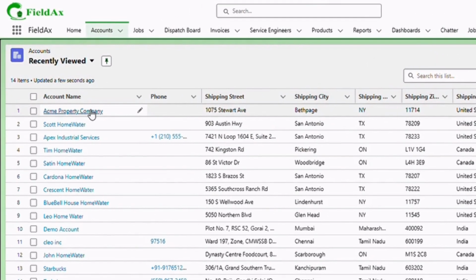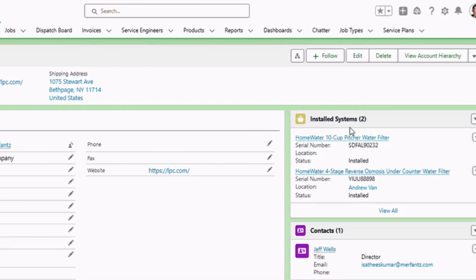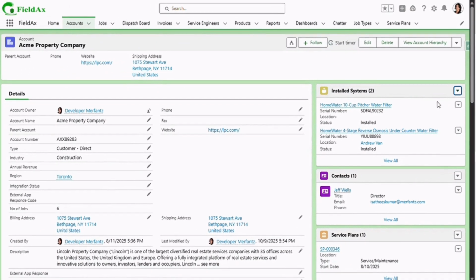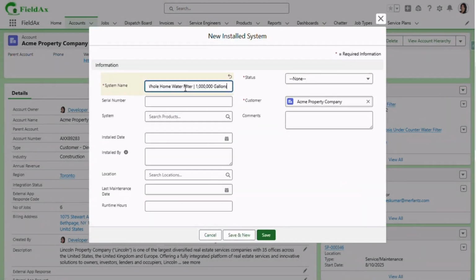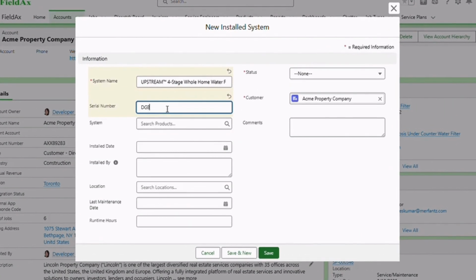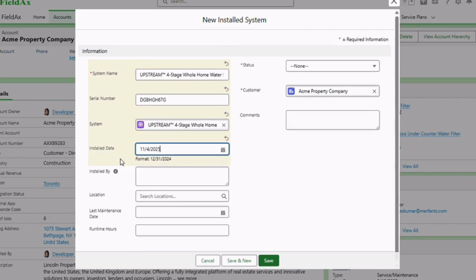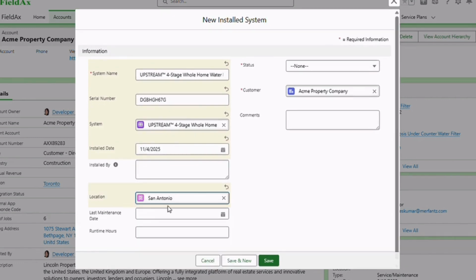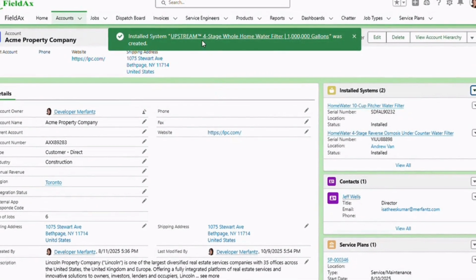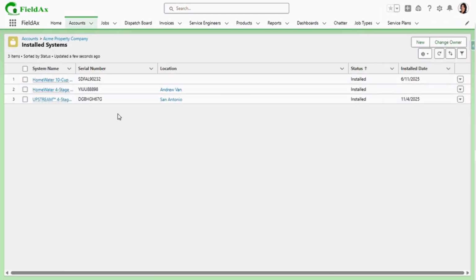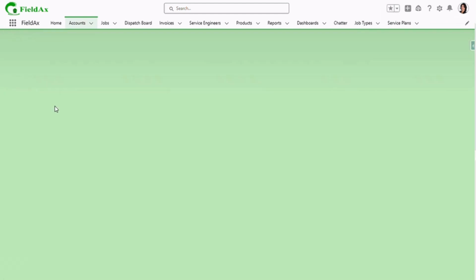Open your account, and you'll see the Installed Systems section. Click the New button. Fill in the necessary details. Then click Save and Continue. And that's it. Your installed system is now added and visible right here.